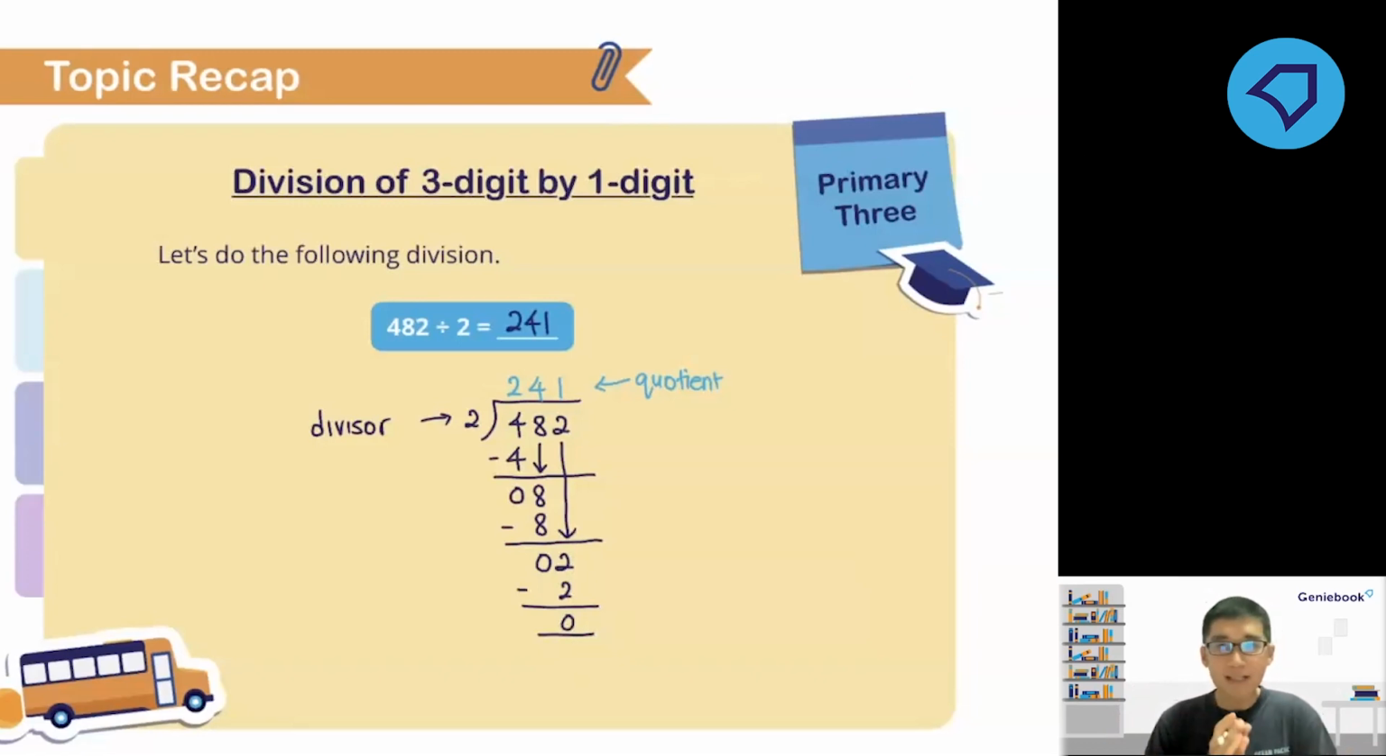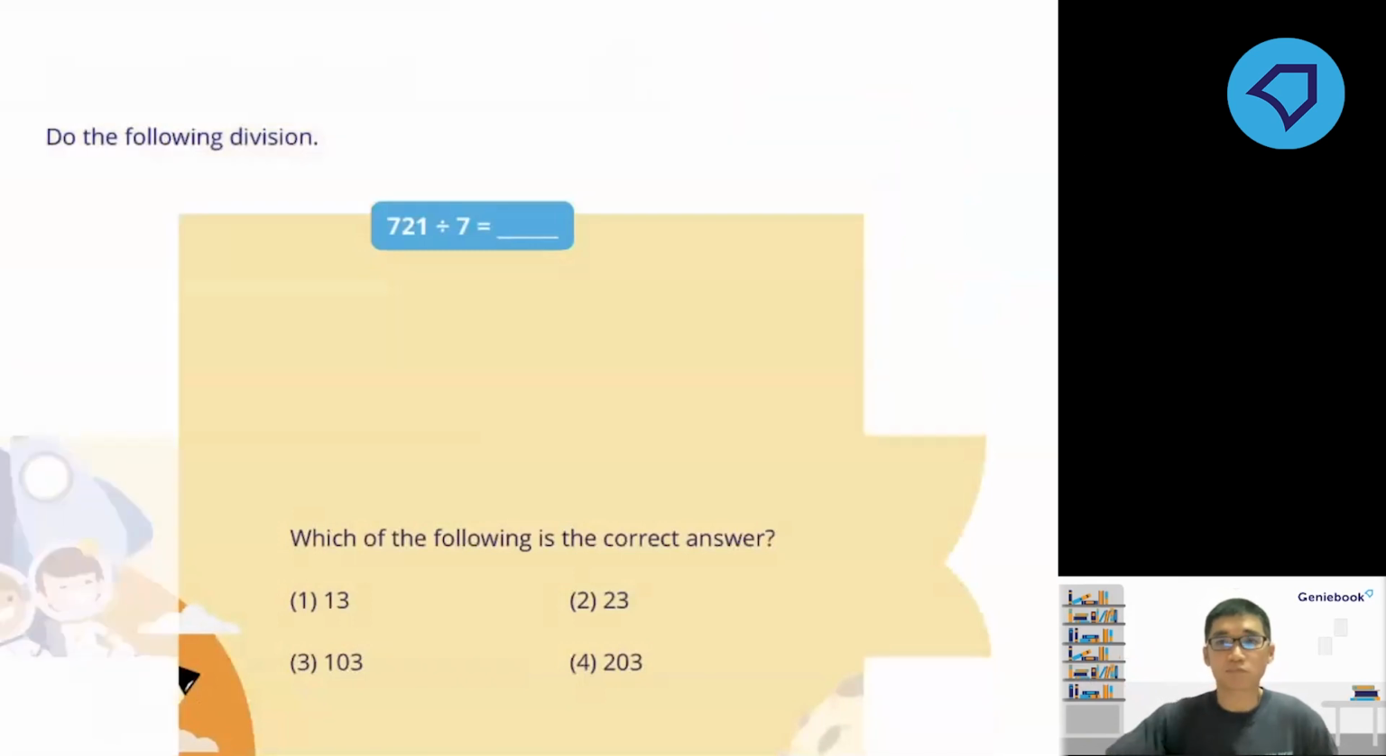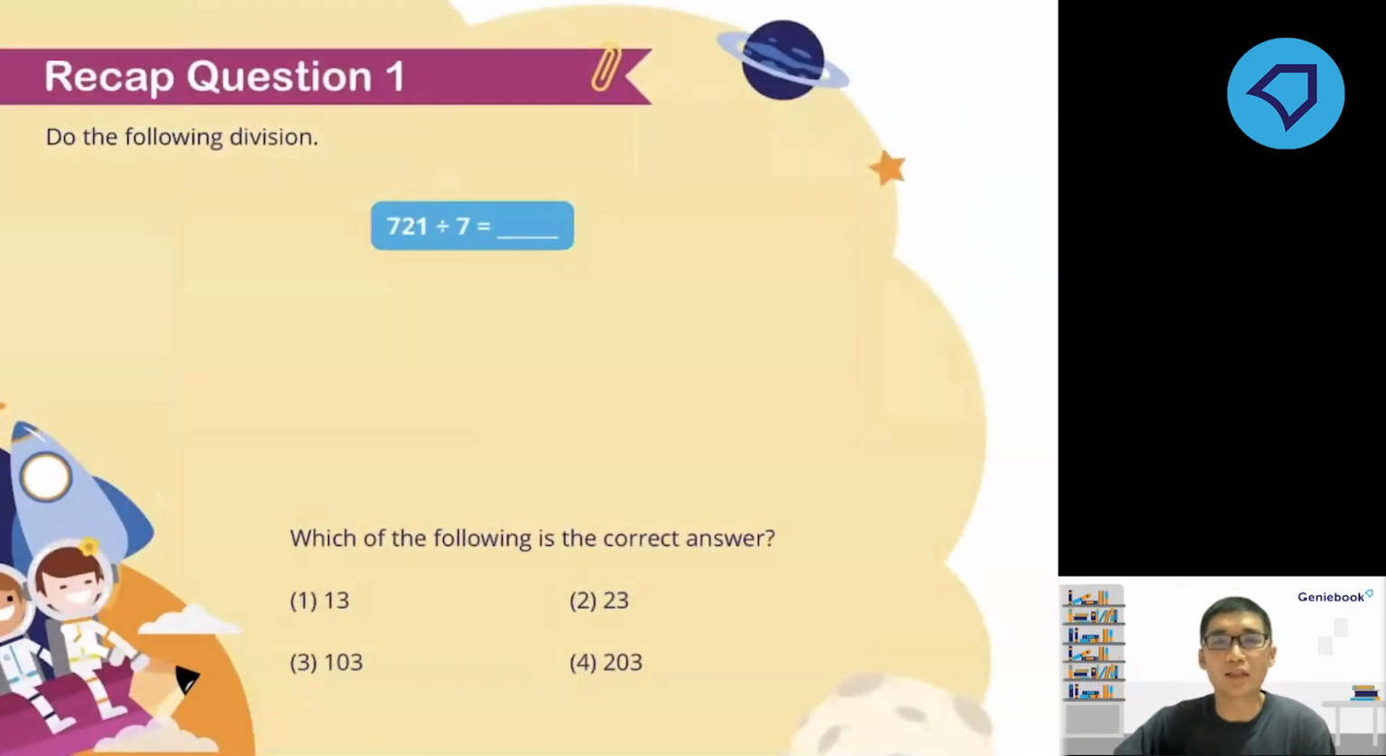So with that, do you think you guys are ready for your first bubble question? Very fast, huh? 9 minutes into the lesson, we have one bubble question ready. So get ready your pencil or pen together with your paper. Your first bubble question is this. I want you to do the following division of 721 divided by 7. Which is the correct answer? Is it 1, 2, 3, or 4? I'll give you 1 minute for this. Your time begins now.